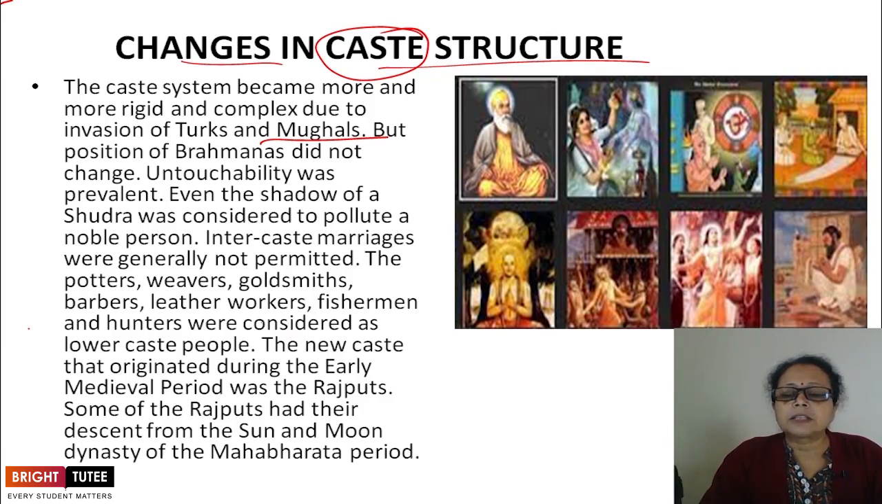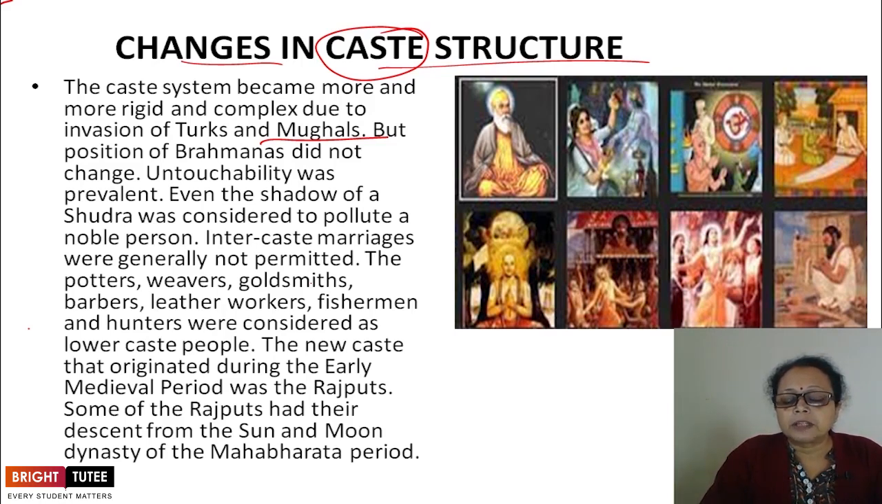The Sudras' condition was the same. As the Brahmins were at a high position in society, in the same way the Sudras were at the bottom. They were the sufferers. Untouchability was also prevalent. Even the shadow of a Sudra was considered to pollute a noble person. Even for a Sadhu, if anyone cast a gaze upon the Sudras, they were considered polluted. So their presence was considered a pollution.